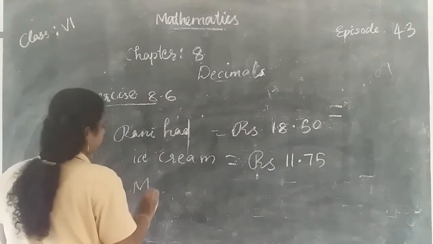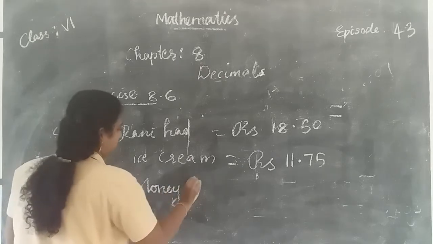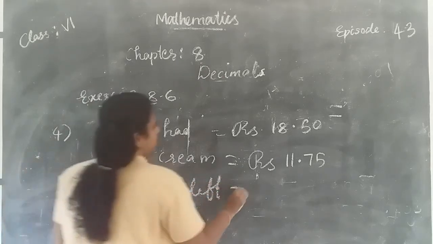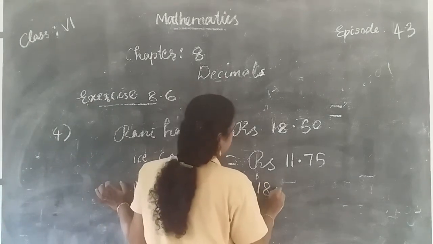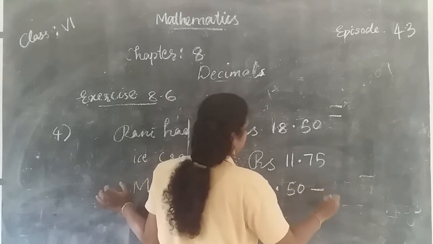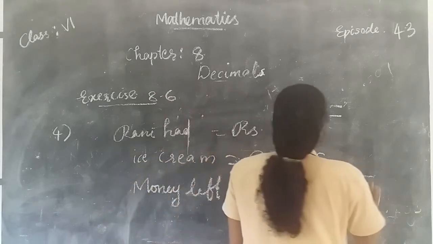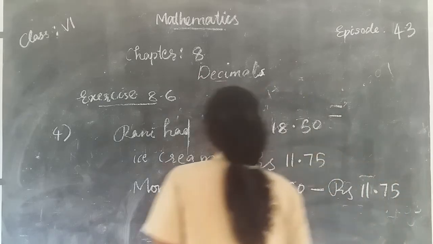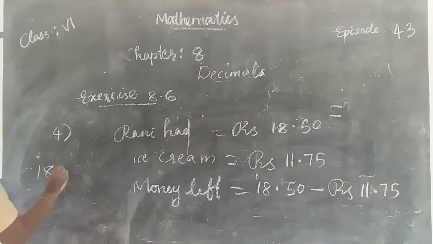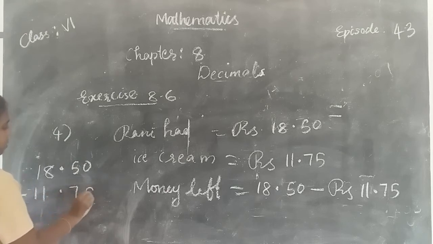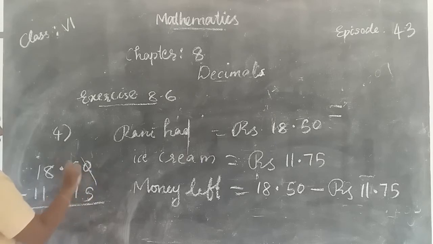Money left is equal to 18.50 rupees minus 11.75 rupees. Okay, so 18.50 minus 11.75. Here we cannot subtract 5 from 0, so borrow from here, and here we got 4 and 10. 10 minus 5, 5.